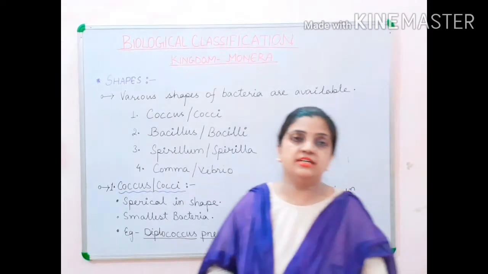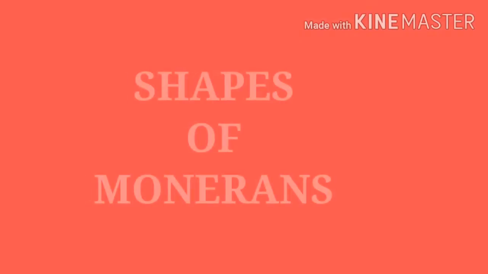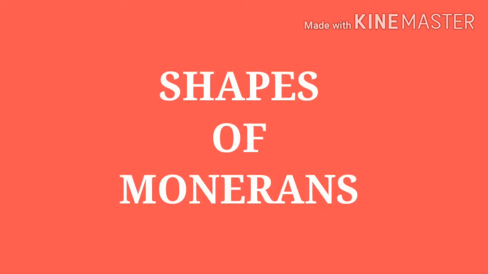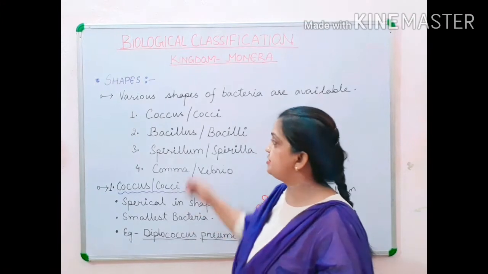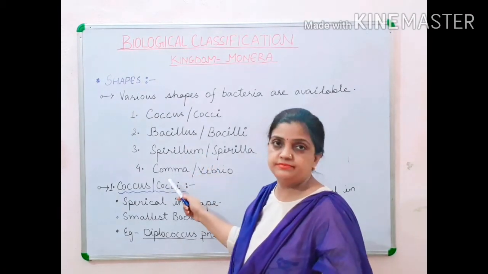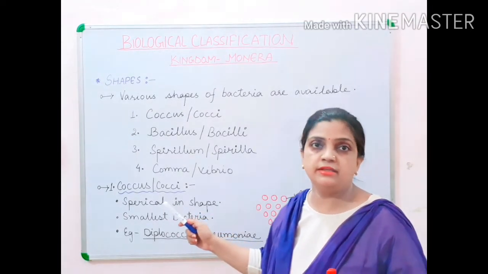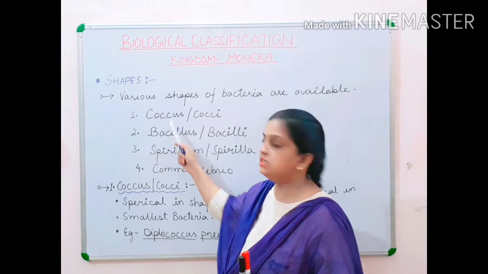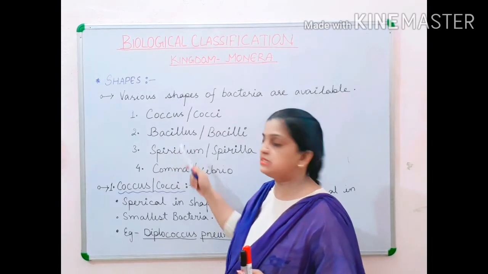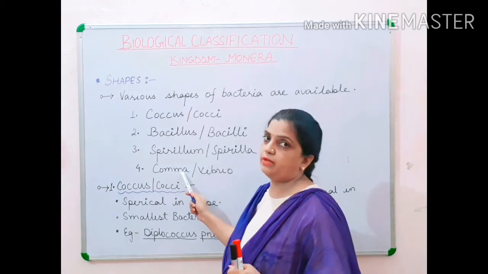Now children, let us move ahead with the different shapes of bacteria. Now you can see on the board I have mentioned 4 shapes of bacteria which are available in the environment. The first type is coccus, second is bacillus, third is spirillum and fourth is comma.